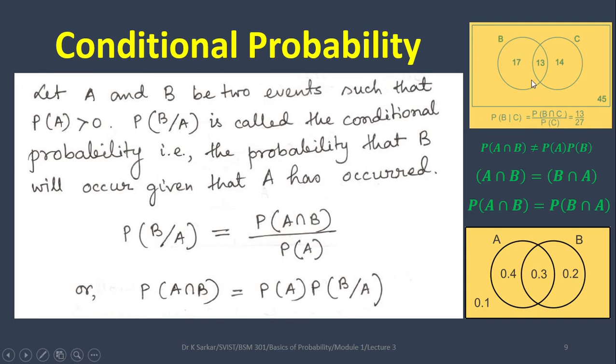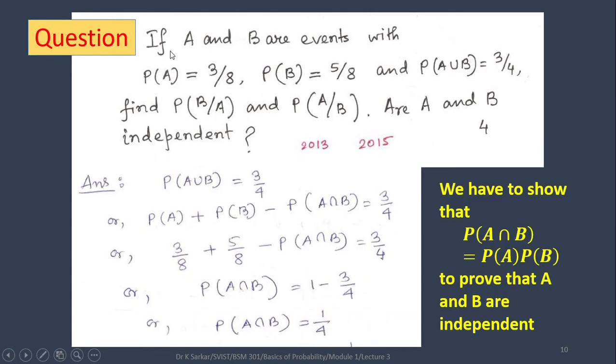So look here in the diagram, you have to find probability of B given that C has occurred. According to the conditional probability definition, probability of B intersection C is 13, given, and divided by probability of C, that is 13 plus 14, 27. Required probability is 13 by 27. Now in the second diagram, data are given, so you have to find the conditional probability like the number 1 diagram. Do it yourself.